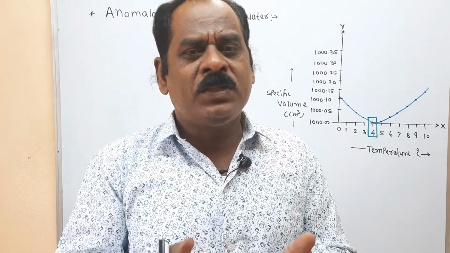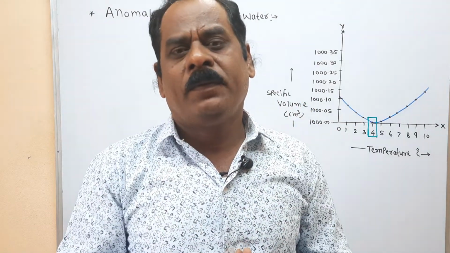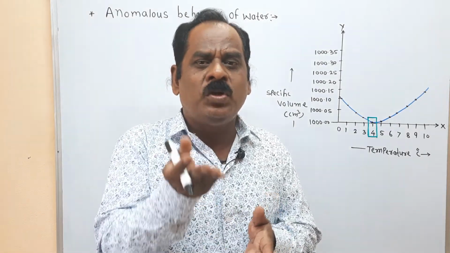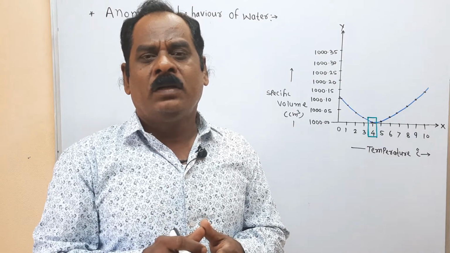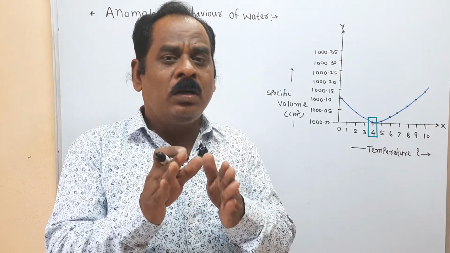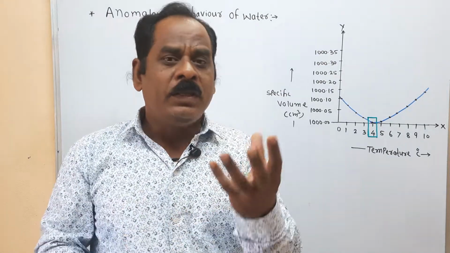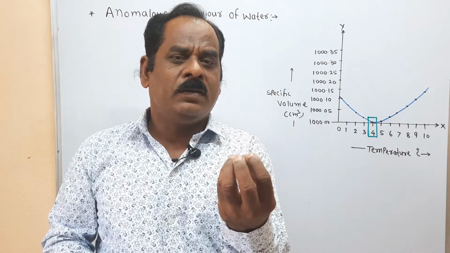You know that when any substance is heated, its volume increases, that is, it expands. But here, when ice is heated from 0 degree centigrade up to 4 degree centigrade, the ice or water does not expand. It contracts. Understand?